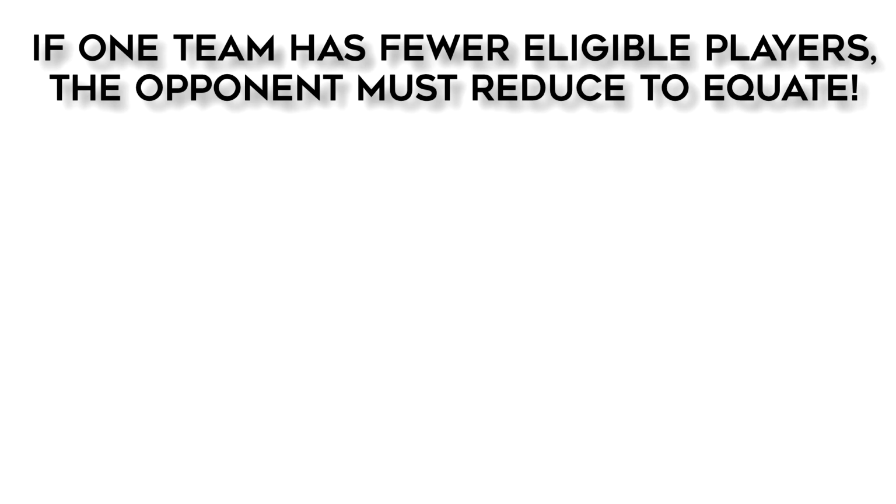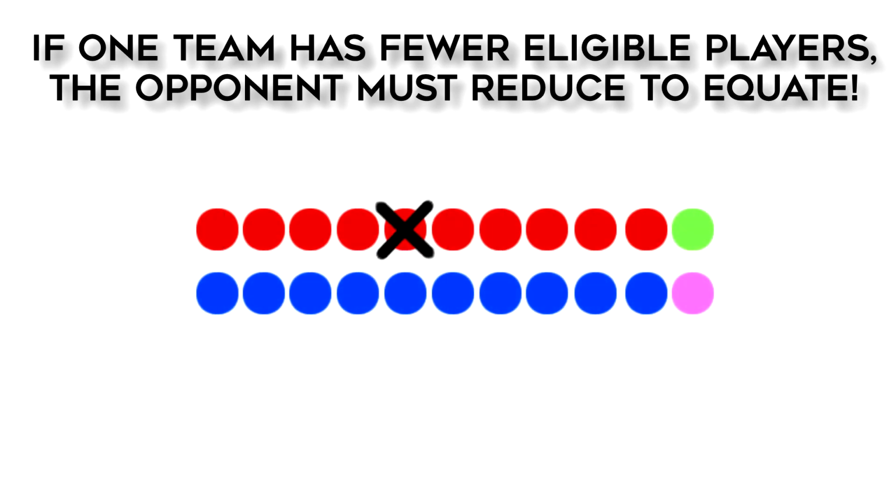If one team finishes the match with fewer players than the other, say due to a player being sent off or somebody being hurt, the opposing team must reduce to equate. This means they must select a player to be named ineligible in order to keep the number of participants even on both sides. Say red has a player sent off during the match and they finish with 10 players, blue has to name one of its 11 eligible players to become ineligible for the tiebreaker, so both teams have only 10 players participating. When the tiebreaker commences, the number of participants must be even.